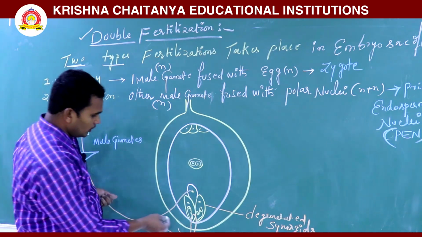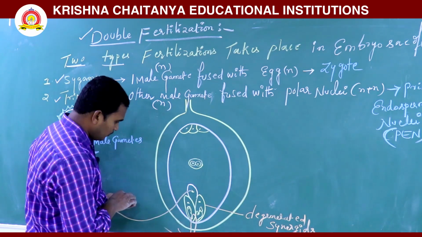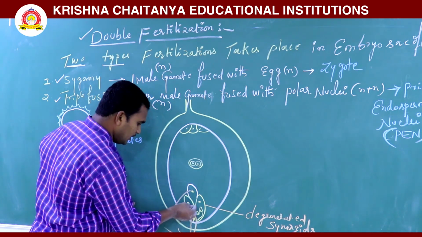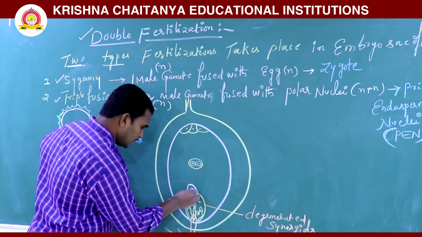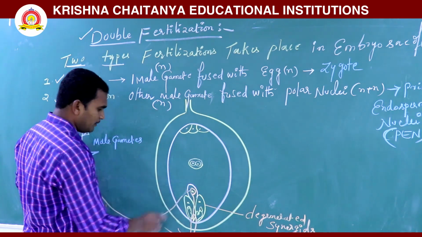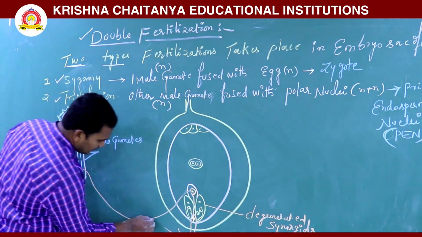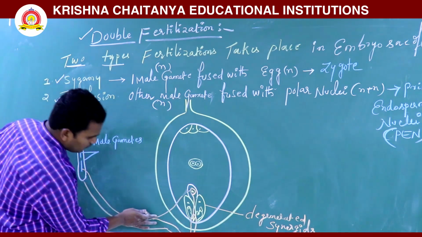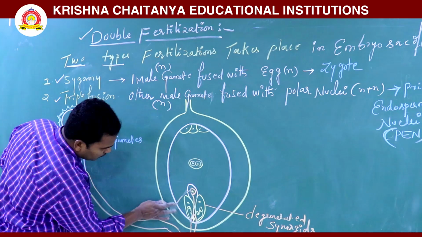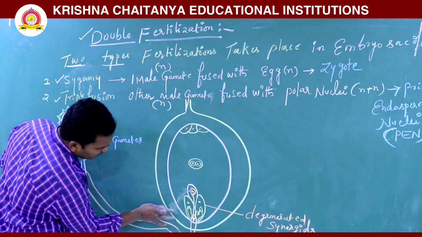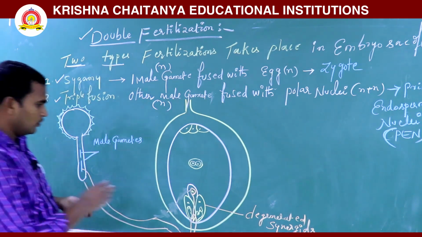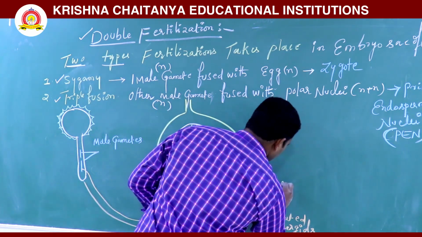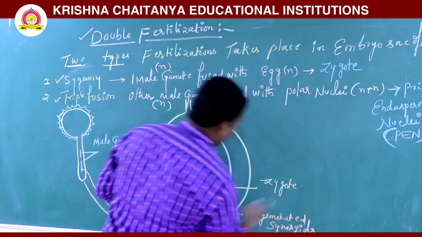The pollen tube reaches and finally the male gamete is fused with the egg cell. Here only one male gamete is fused. So the zygote is formed.